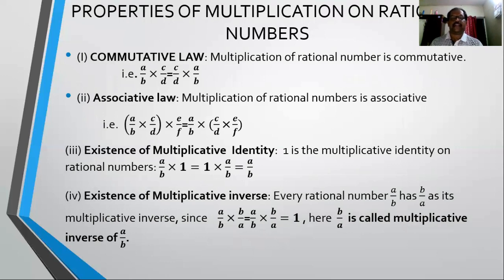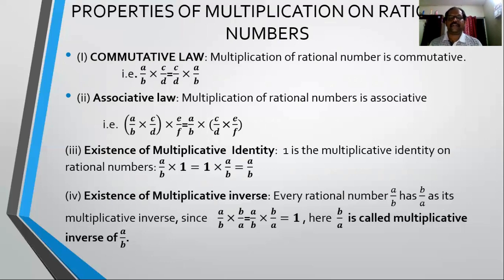Okay, so what they are, just see here. Again we have the commutative law for multiplication of rational numbers. As we have seen this property in addition, if we just change the order, the sum will remain the same. Here also the same case. In case of commutative law, when we multiply two rational numbers in any order, like a by b multiplied to c by d, or c by d multiplied to a by b, the product remains the same. Clear? So we can say it is a commutative law, right?